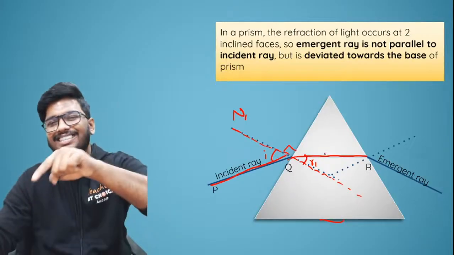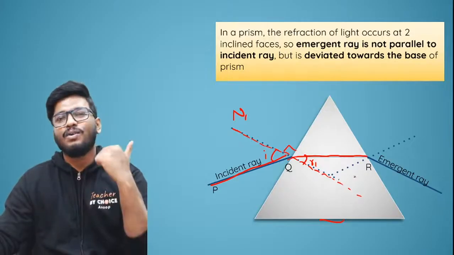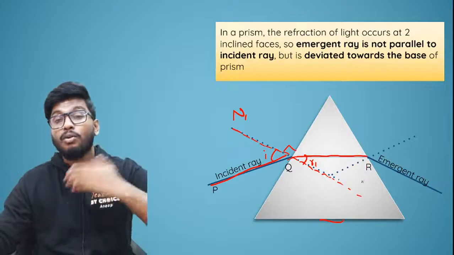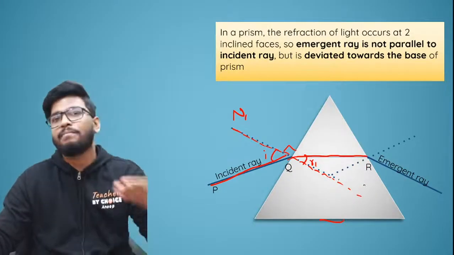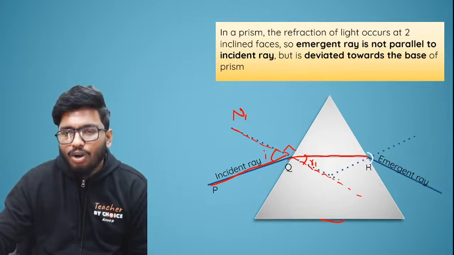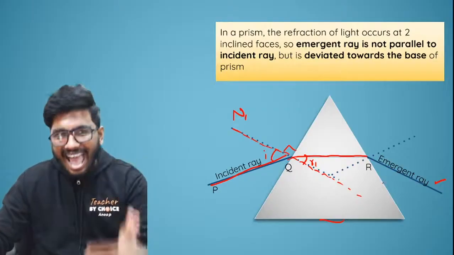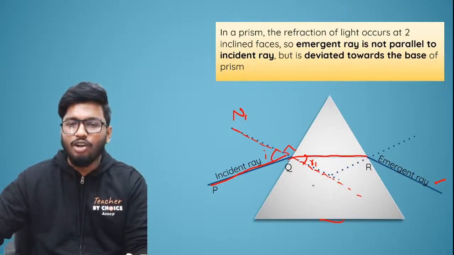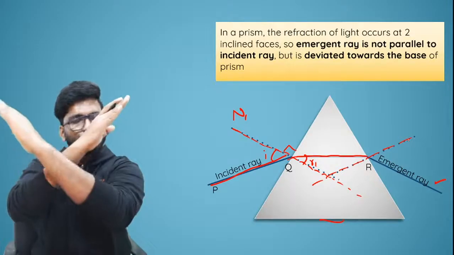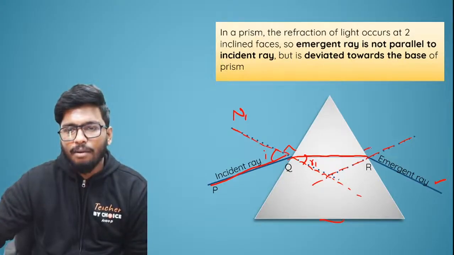And once it hits the second surface of separation, once again it undergoes refraction. This time it will go away from the normal. Why? Because it is traveling from a denser medium into a rarer medium. This ray of light that is passing out of the prism is called the emergent ray. Once again, if you draw the normal, this is what the normal would look like, because again this is the inclined surface, so this would be the normal, 90 degrees. So this is forming an angle of 90 degrees.